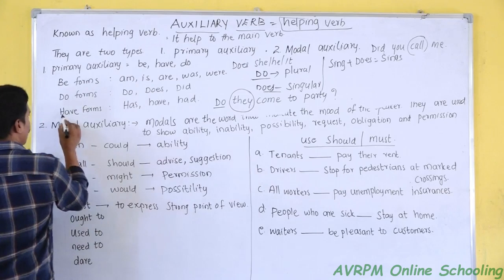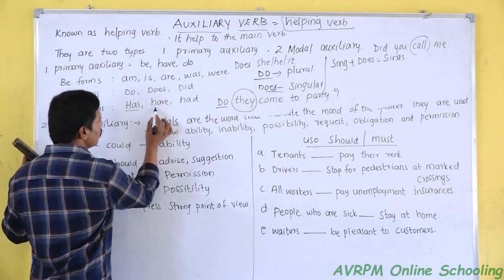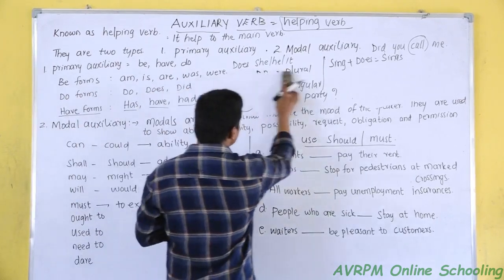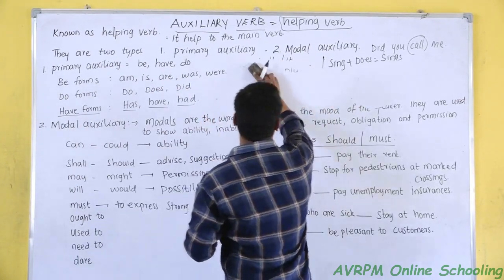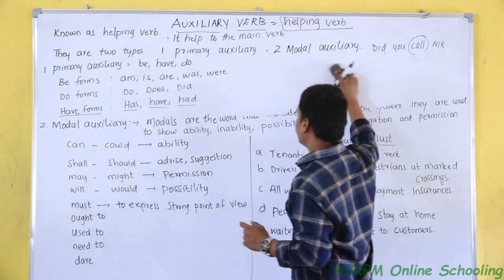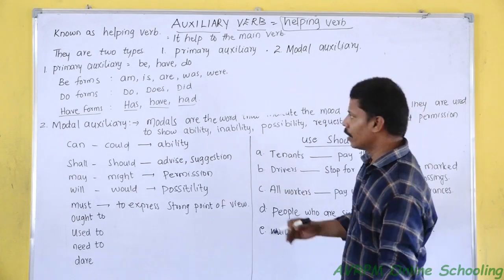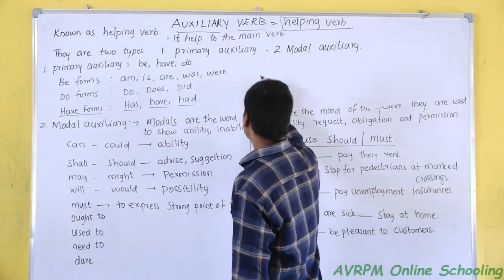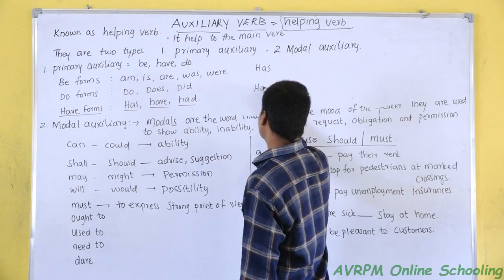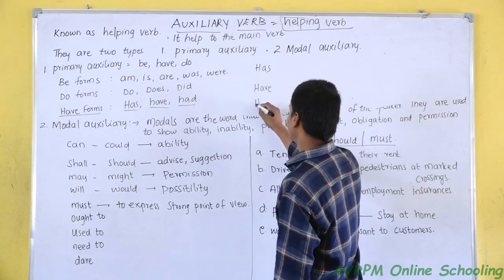The third part is have form. In have form we have has, have and had. The same as be form and do form, have form is also from present tense and past tense. Has and have we use as present tense, whereas had we use as past tense.